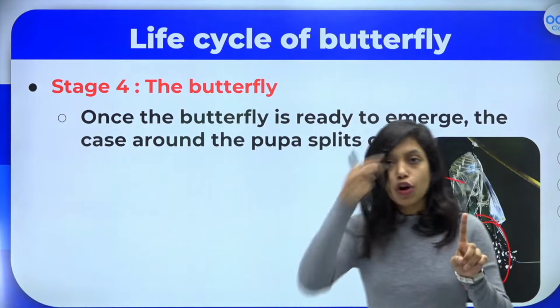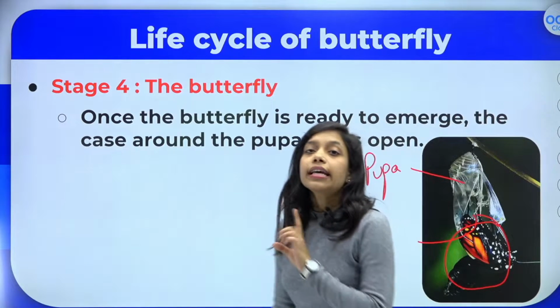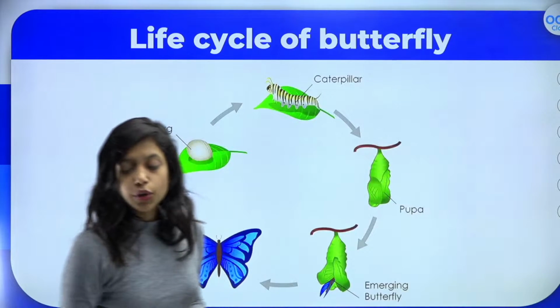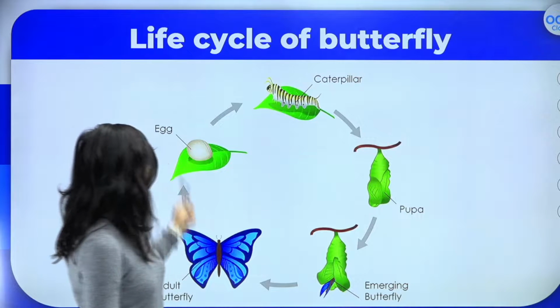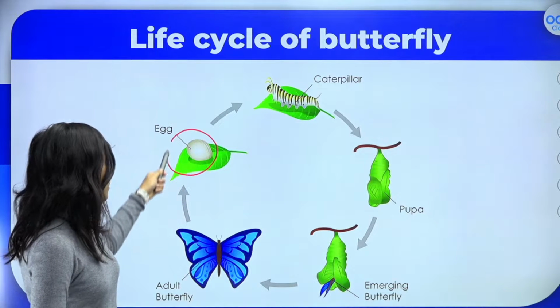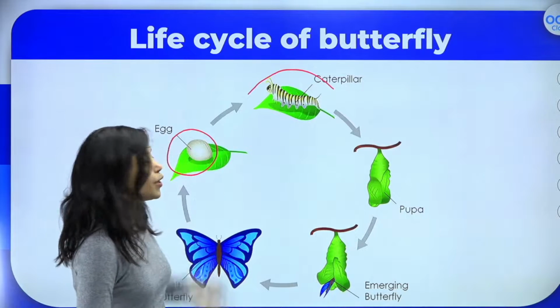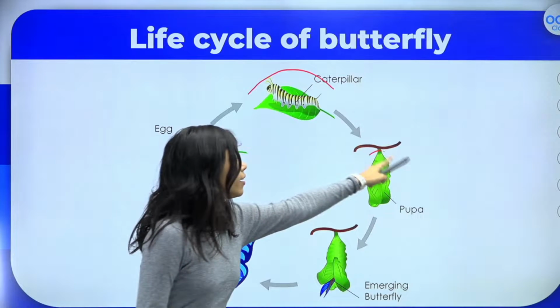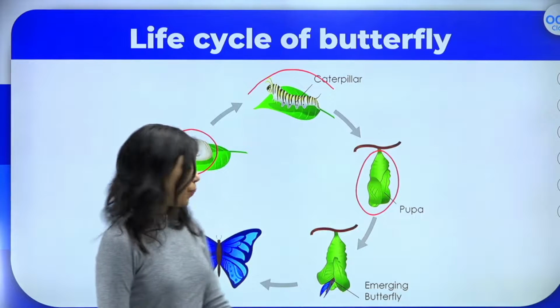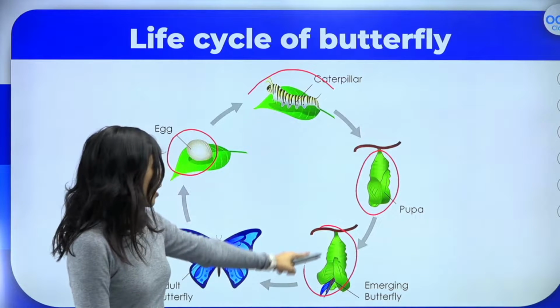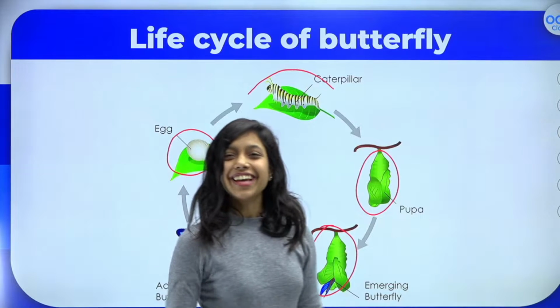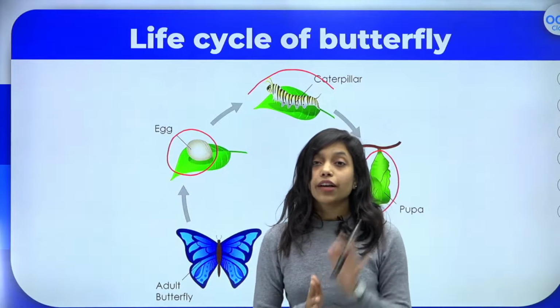So is it clear to all of you? The life cycle of butterfly. Is it clear? That's great. Let me show you the complete picture. Adult butterfly will lay the eggs, and from the egg the baby butterfly, that is caterpillar, will come out, and from there it will cover itself in pupa. Then the adult butterfly will emerge. Is it clear? Yes, this is the complete life cycle of butterfly.